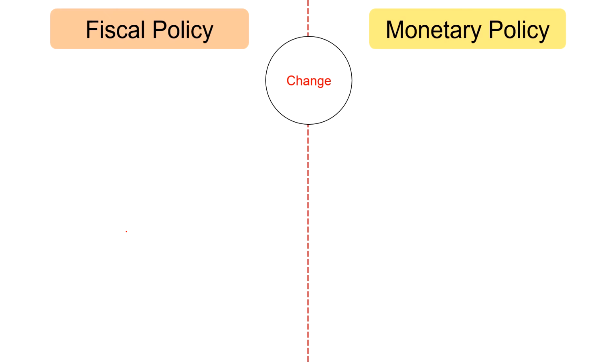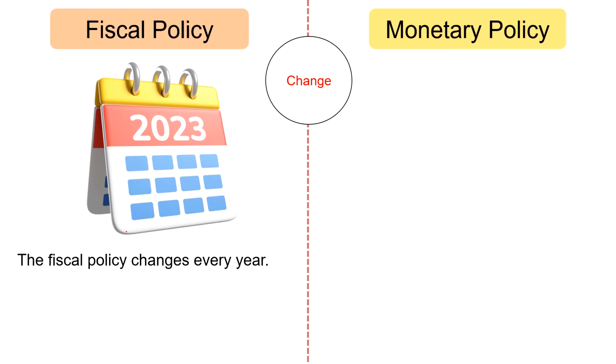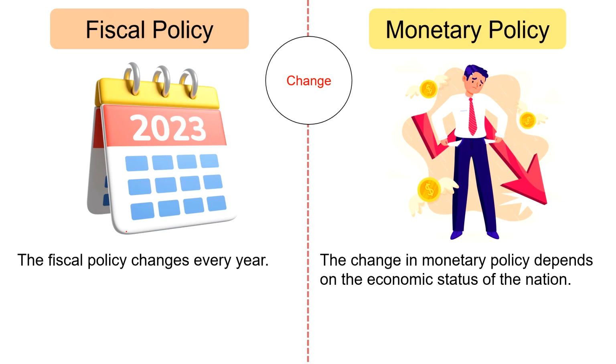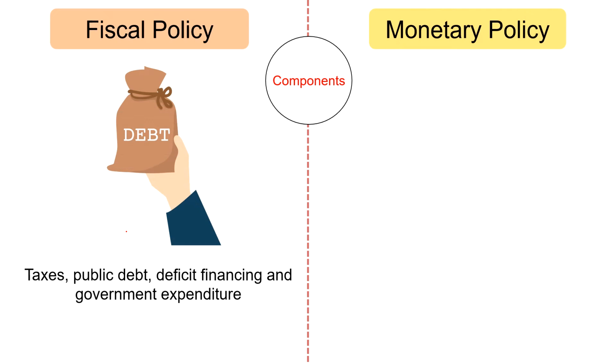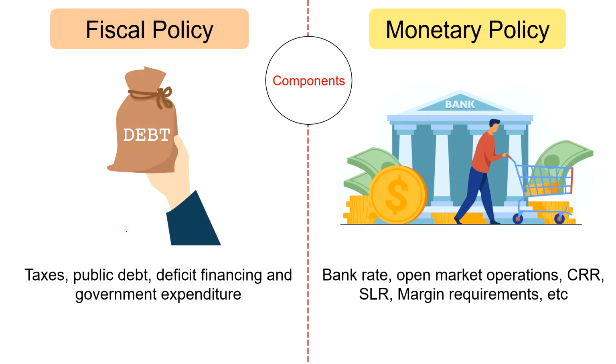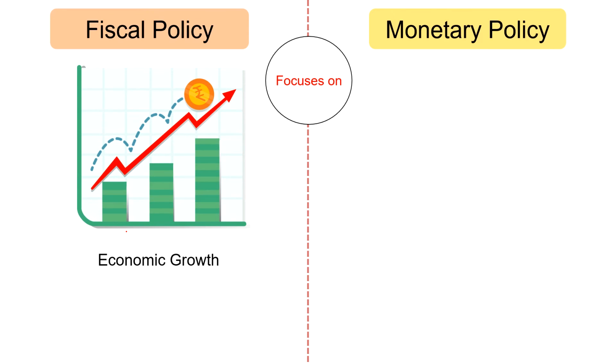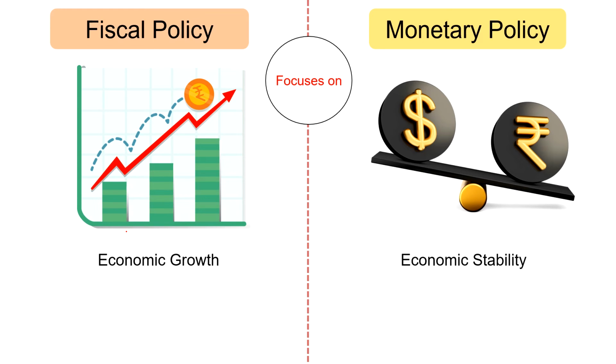Next, change. The fiscal policy of an economy changes every year. In contrast, the change in monetary policy depends on the economic status of the nation. Hence, it lasts longer. Next, components. The components of fiscal policy are taxes, public debt, deficit financing, and government expenditure. Whereas the components of monetary policy are bank rate, open market operations, cash reserve ratio, statutory liquidity ratio, margin requirements, etc. Next, focus. The focus of fiscal policy is economic growth, whereas the monetary policy focuses on economic stability.